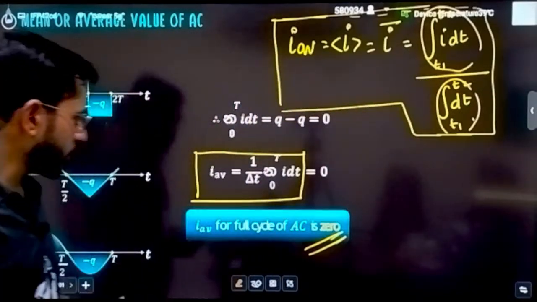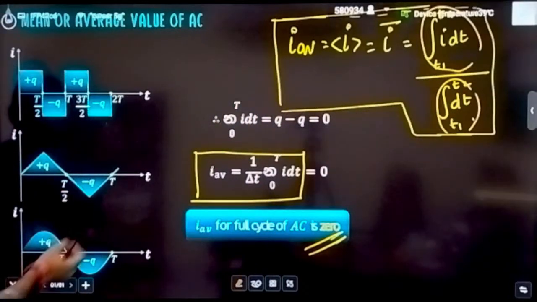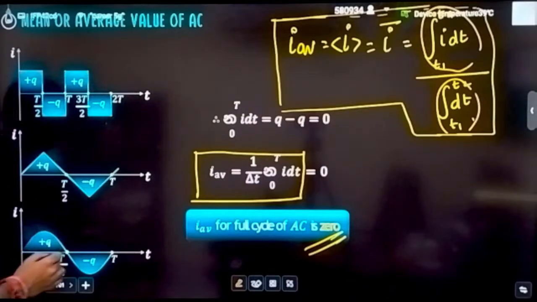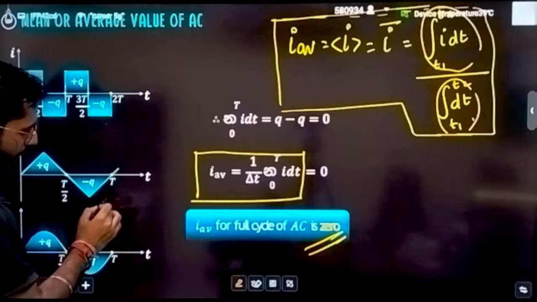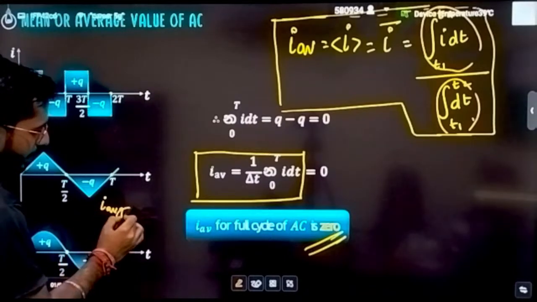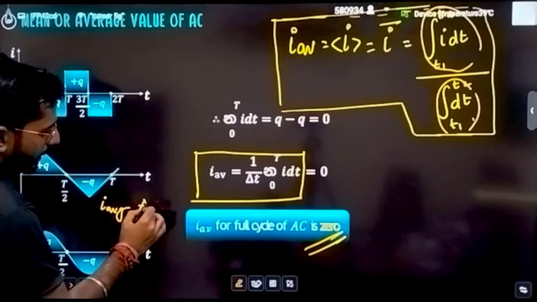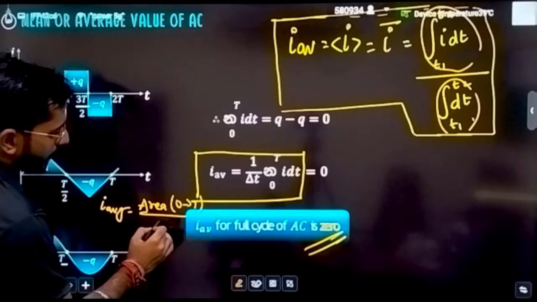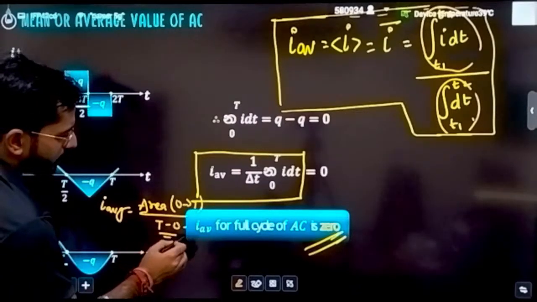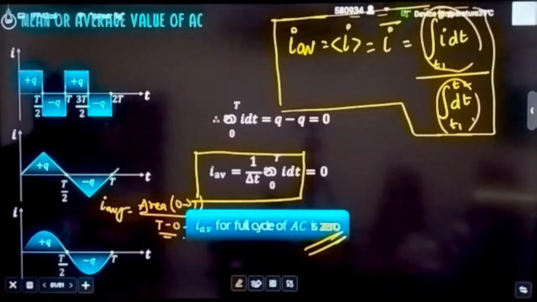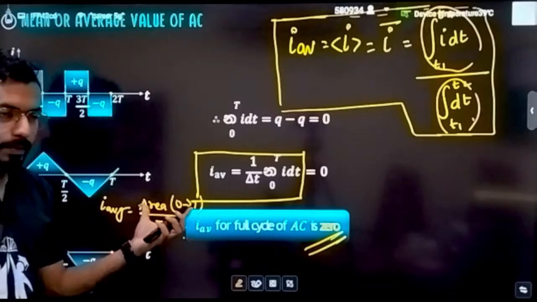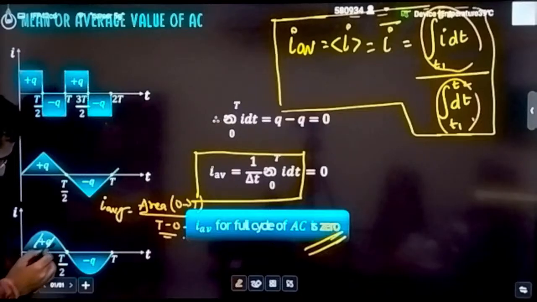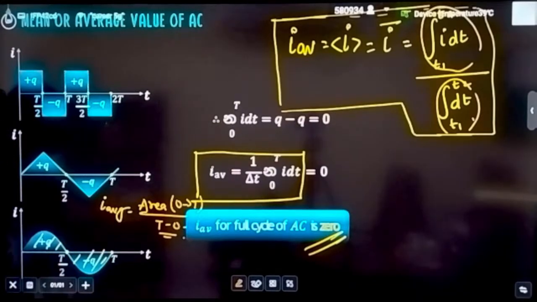So if I am talking about a full cycle, notice here, let's see the example of a sinusoidal curve. If I am asking you the average current for a full cycle, what can I say? I will say average current will be equal to total area from 0 to time period T divided by T minus 0, that is integration of dt over the time period. Now if I ask you, tell me what is the net area from 0 to time period T, what will you say? Sir, this positive area and this negative area. And can I say both?